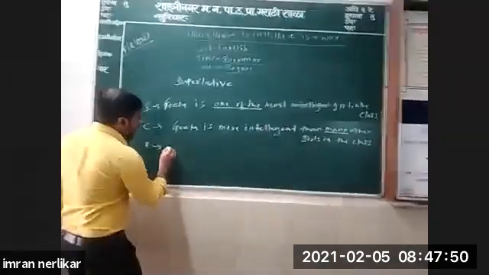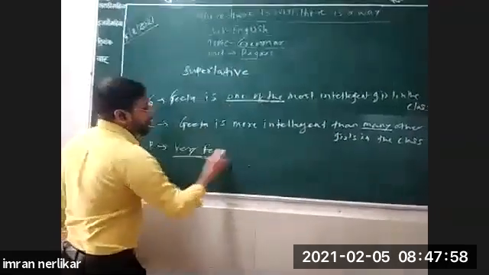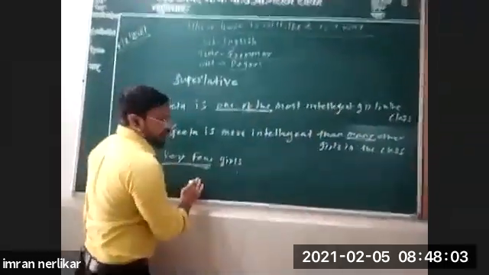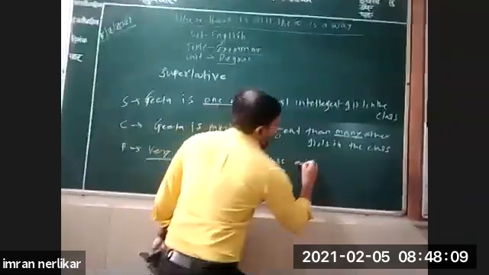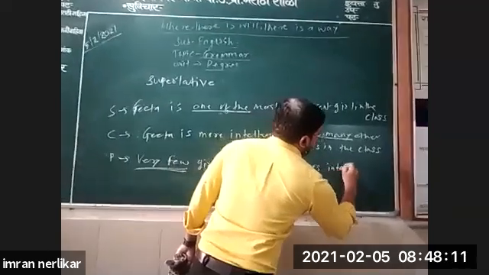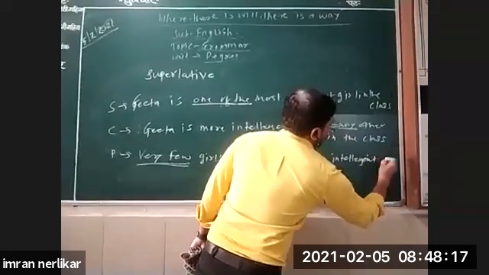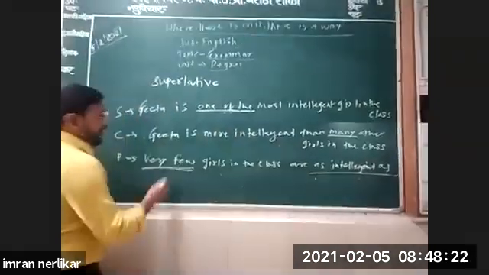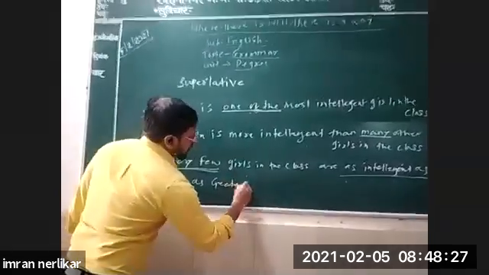And in positive degree, instead of "no other", you should begin the sentence with "very few", when "one of the" is used. Very few girls in the class are as intelligent as Geeta. See the structure: as plus adjective plus as, positive degree. This is positive degree.